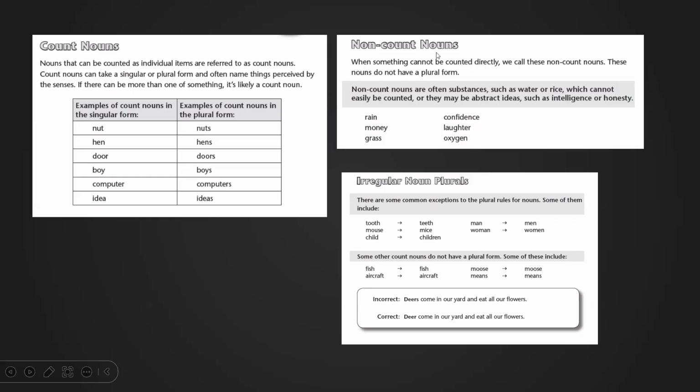Perfect. Now, for the nouns that we cannot count. For example, rain. You cannot count the rain. Money, you can count the currencies, but the concept of money, you cannot count. Grass, you cannot count grass. Confidence, you cannot count confidence. Laughter, the same thing. Oxygen. So these are nouns that we cannot count.